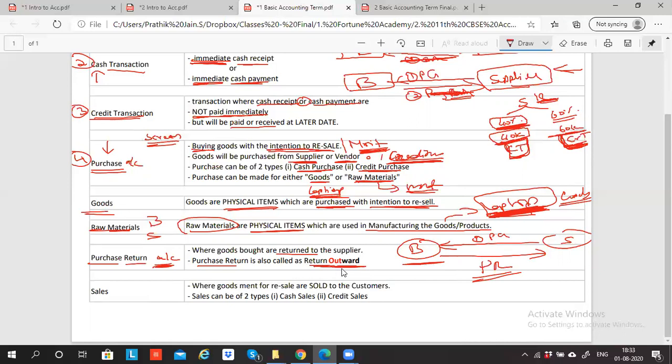A lot of people get confused. Return outward means I don't know what it is. Very simple. Return outward means, logically, from the business, goods are returning out. It is going out, so it is called return outward. Is it making sense?